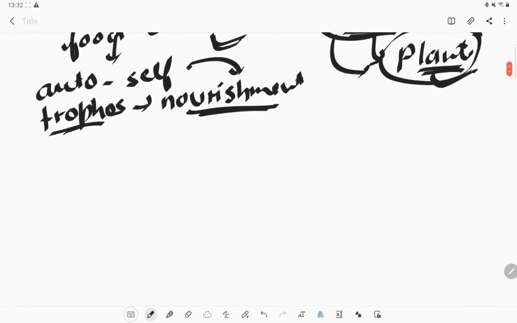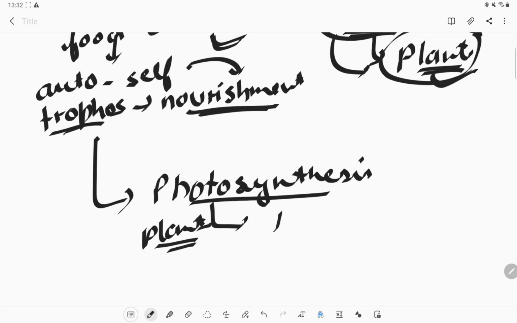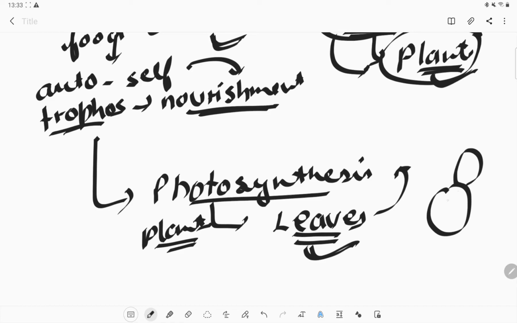So how autotrophic organisms make or prepare their own food, that process is known as photosynthesis. Photosynthesis is a process through which plants can make their own food. It takes place in the leaves. Mostly the leaves are the portion of the plant where photosynthesis takes place, but there are some exceptions, like the cactus plant.